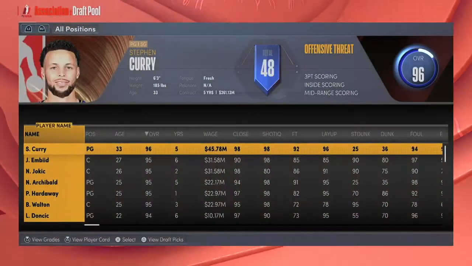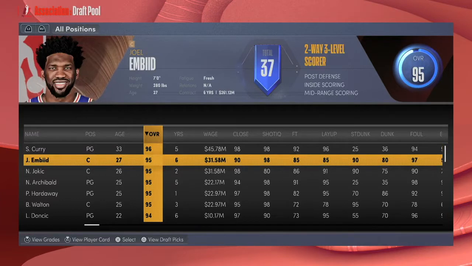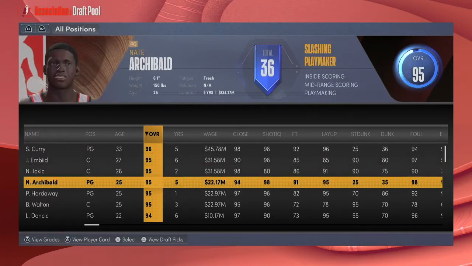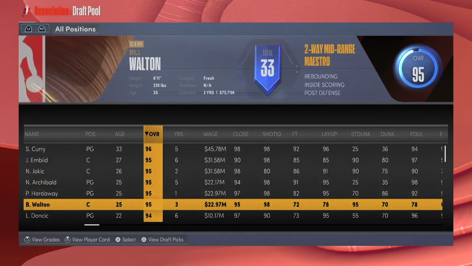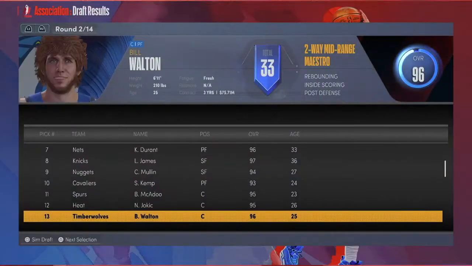Now, for my next pick, someone who really caught my eye was Jokic. Obviously Embiid and Steph Curry. And this Steph Curry is old, and that was not a really good thing. Nate Archibald would have been great. Penny Hardaway. All of these guys are really just amazing. But Jokic caught my eye for a center, so that's who I chose.